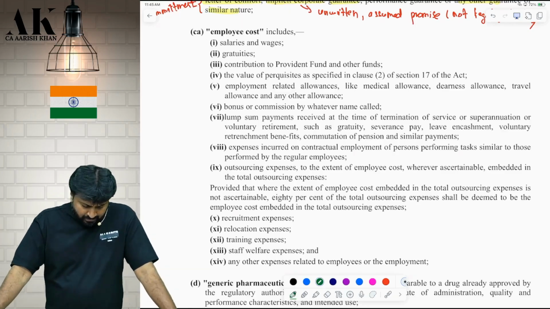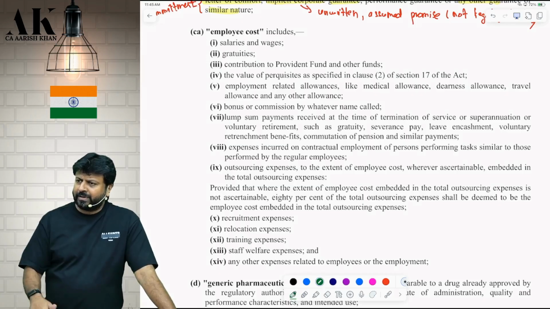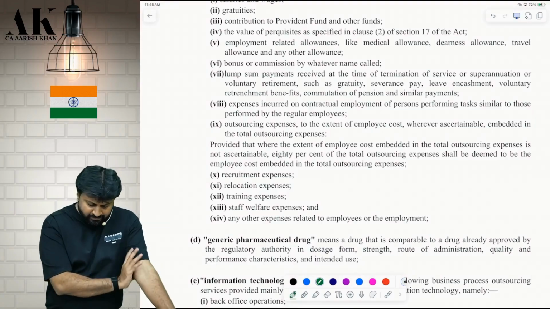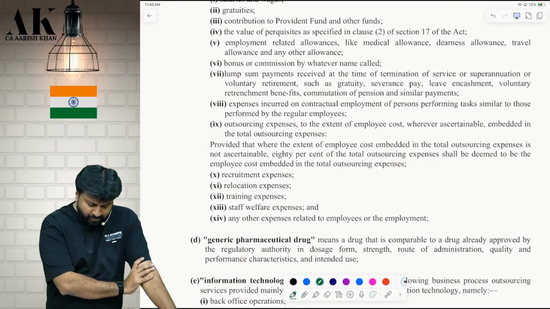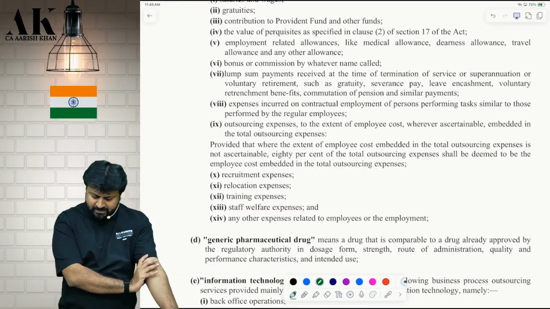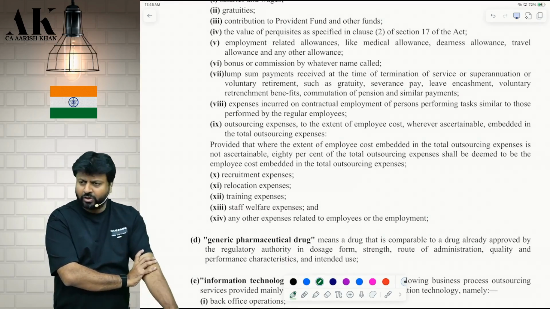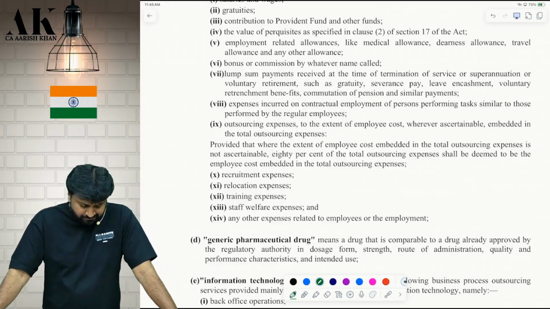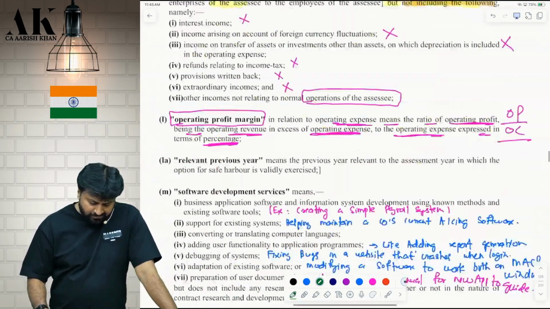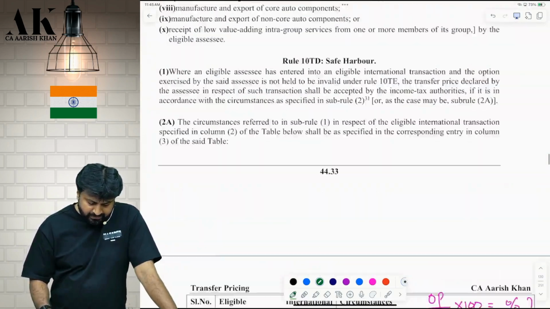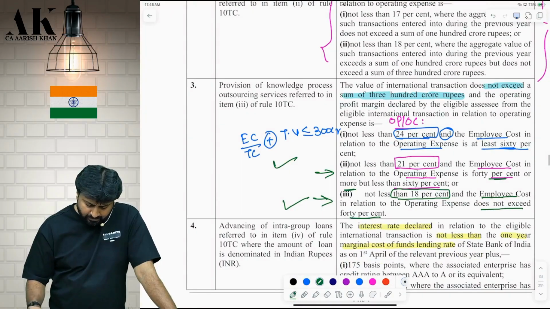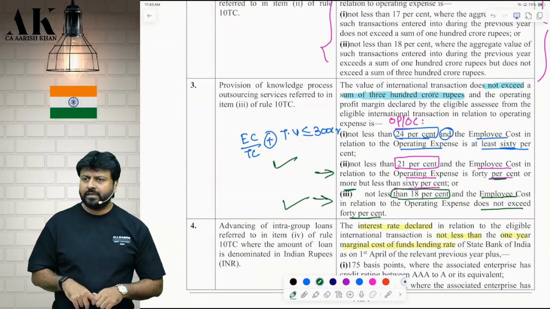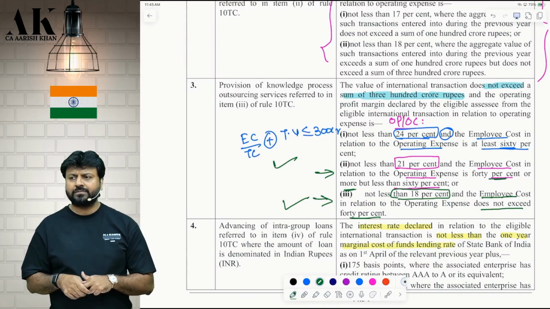Okay. Then recruitment expenses can also be part of employee cost only because employees are recruited. That is also a part of cost of company. Relocation expenses, if you are shifting employees from one place to another, training expenses, staff welfare expenses, any other expense related to employees or employment. They are not listing down the names now. It is a general list. So this is where we stand as far as our safe harbor rule is considered as of now. Okay. One last thing I am saying for today. Rest will continue in the evening, the safe harbor discussions.